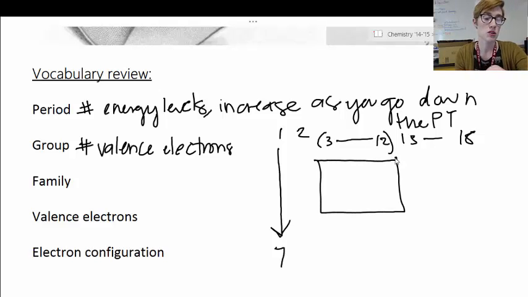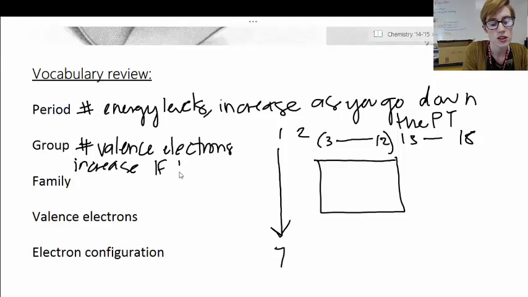And those group numbers don't actually represent valence electrons because the valence electrons of the D block changes. So there's not one known number of valence electrons for this group. But the number of valence electrons will increase as you go from left to right on the periodic table.